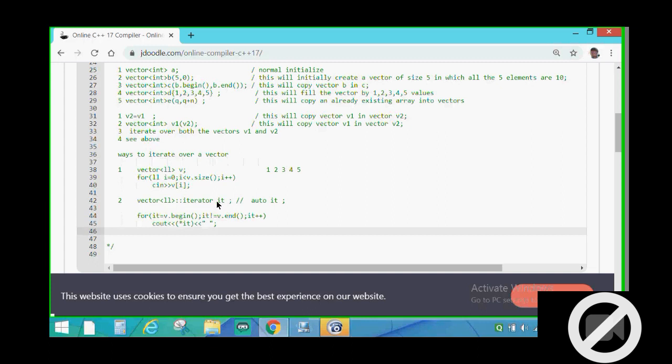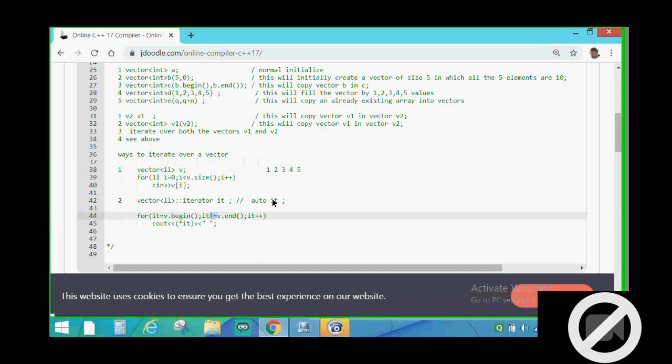Now you understood that an iterator is nothing but a pointer. Suppose this is the vector, and an iterator is pointing to the first element. So how will I write it in syntax? v dot begin. You can understand it as the address of the first element. Actually v dot begin is a function which gives the address of the first element of the vector to IT.